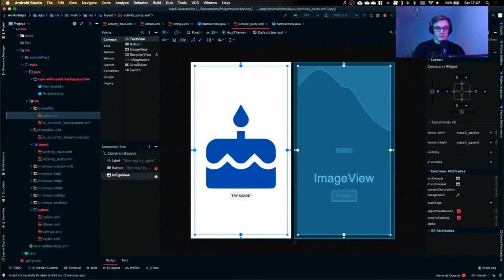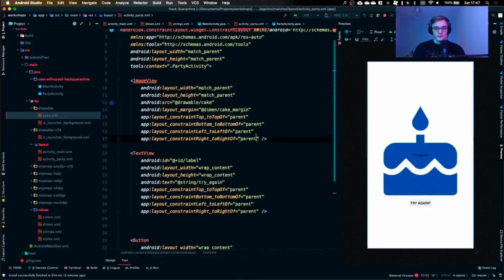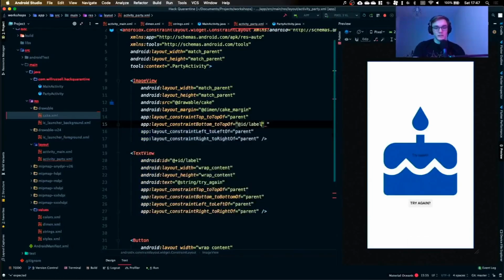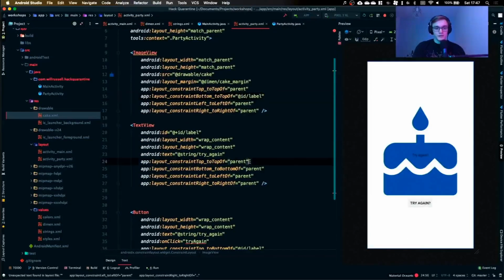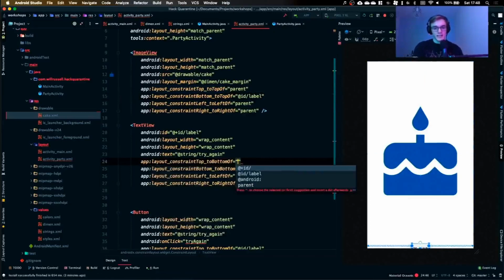So if I just put that to the bottom of the list, you still can't see that very well. Great. I want the image at the top. There we go. So we can say the image, rather than being constrained to the bottom of the parent, can be constrained to the top, the bottom of it constrained to the top of our label. If I put the right number of things, there we go. And then our label, rather than being to the top of parent, is constrained to the top of the bottom of the cake.